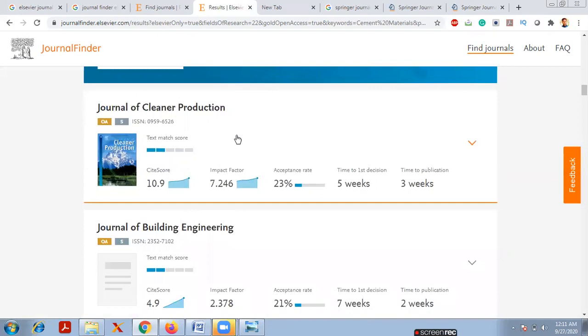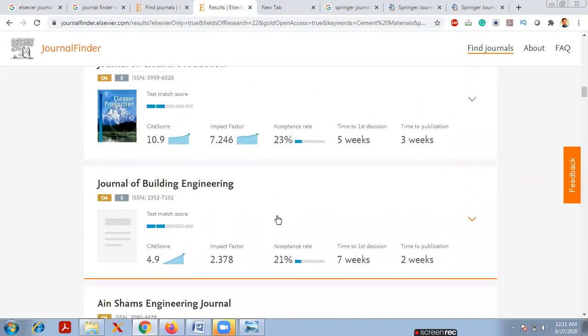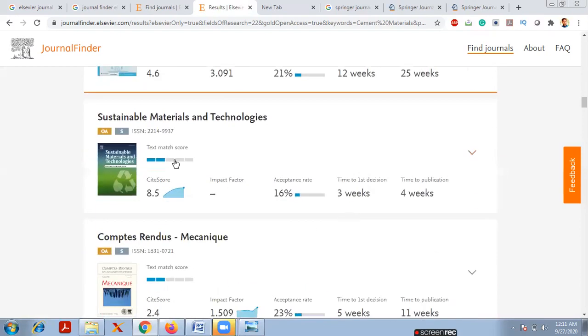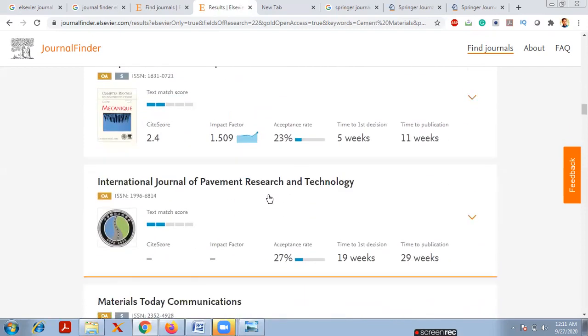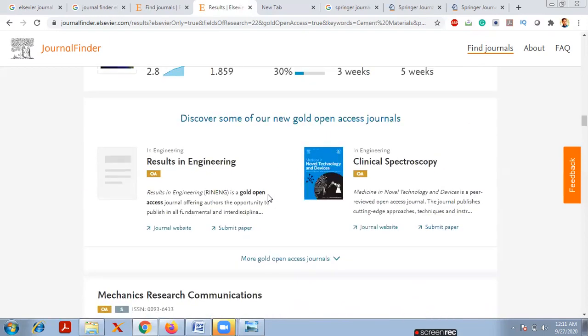Next, Journal of Cleaner Production: CiteScore is 10.9, impact factor is 7.246, acceptance rate is 23%. Like that, it is showing around 48 journals: Journal of Building Engineering, Ain Shams Engineering Journal, Sustainable Materials and Technologies, International Journal of Pavement Research and Technology, Materials Today Communications, and also Discover some of our new gold open access journals. It is showing from Elsevier. In engineering, this is a gold open access journal, Results in Engineering, and also Clinical Spectroscopy.